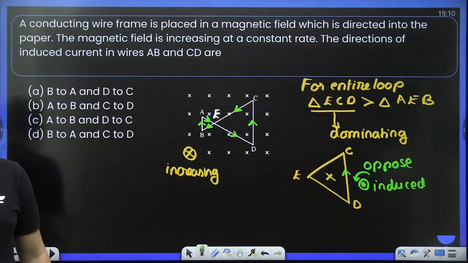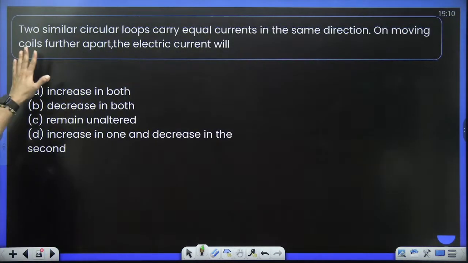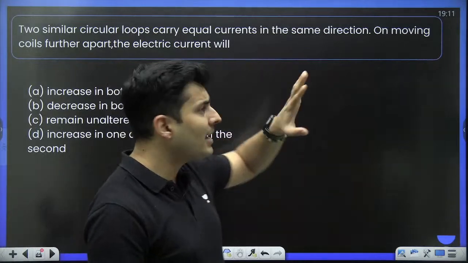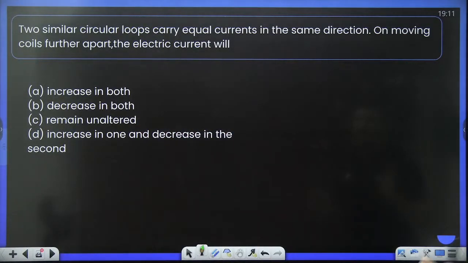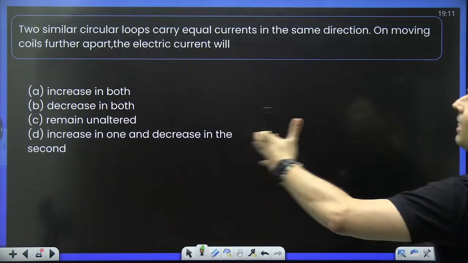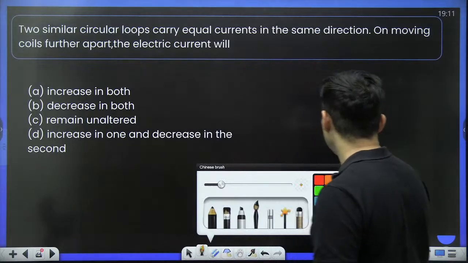Chalo. Let's go ahead to the next question coming up on your screen, guys. Here it is. Two similar loops carry equal currents in the same direction. On moving the coils away, the current will what? Will it increase or will it decrease?